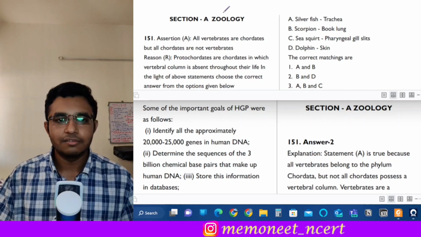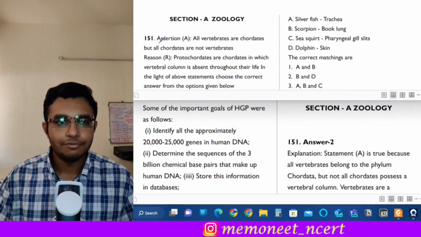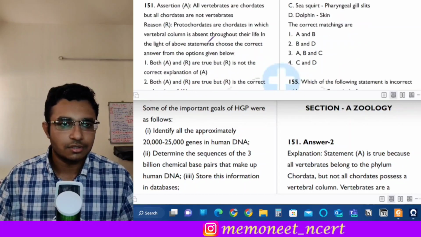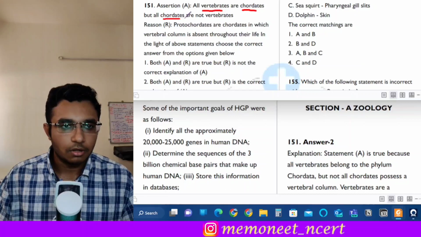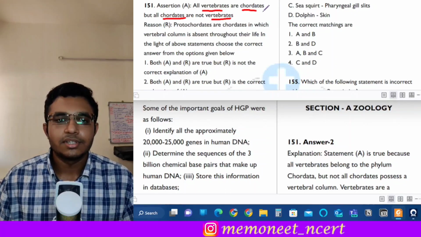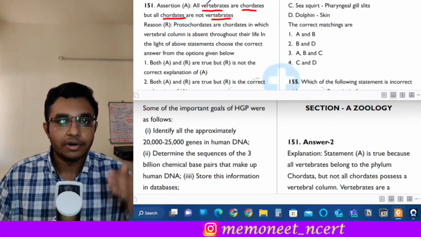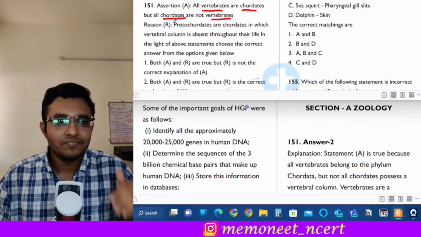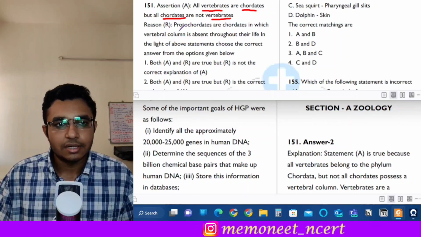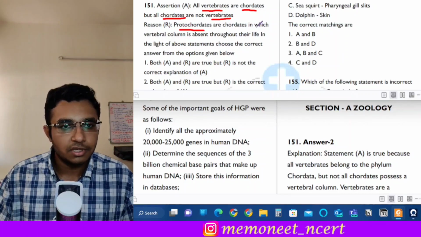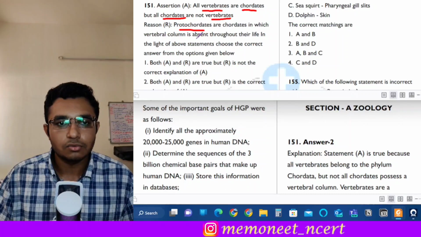And today we are going to discuss the solution of the zoology section of full test 8. So let us begin. Starting with the zoology section, question number 151, it is an assertion reason question. The assertion states that all vertebrates are chordates, but all chordates are not vertebrates. So yes, this is a correct assertion that all vertebrates belong to the phylum chordata, right? But all the chordates are not vertebrates. The reason given for it is that protochordates are chordates in which vertebral column is absent throughout their life.